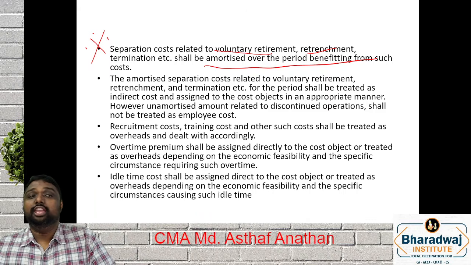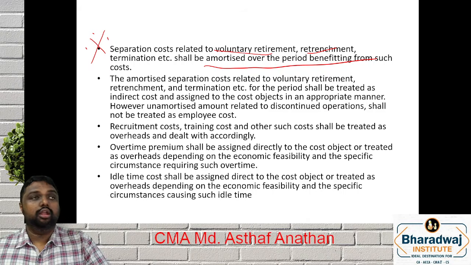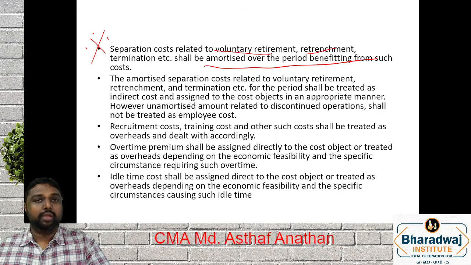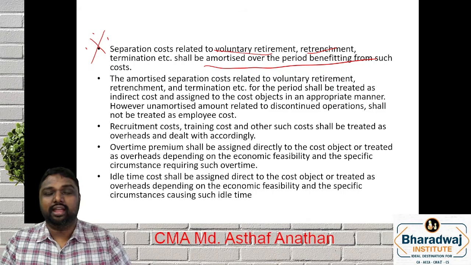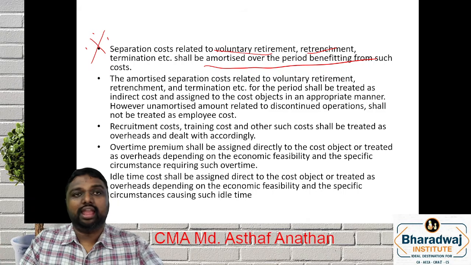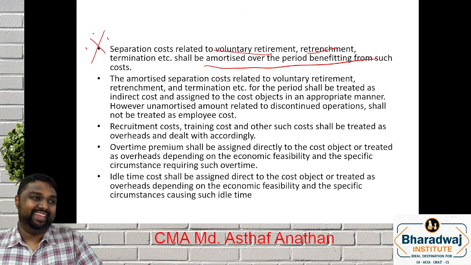That is, if you are paying an employee at the time of termination, or retrenchment, or retirement, you are paying 10 lakh now. If the employee's working period is 100 months, 10 lakh divided by 100 months, that is the amount you have to amortize over each period. Are you clear or not?